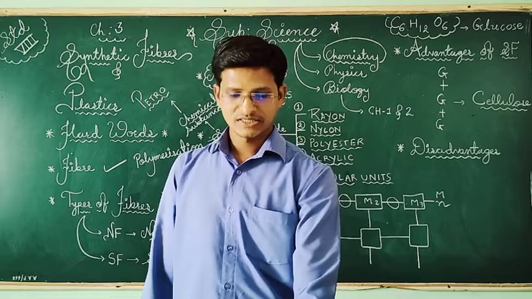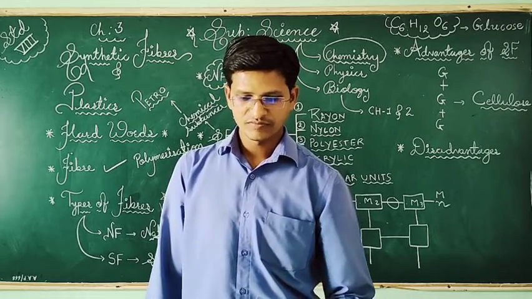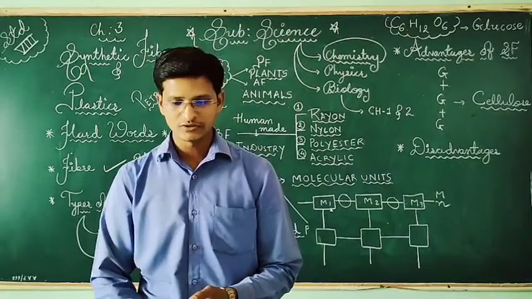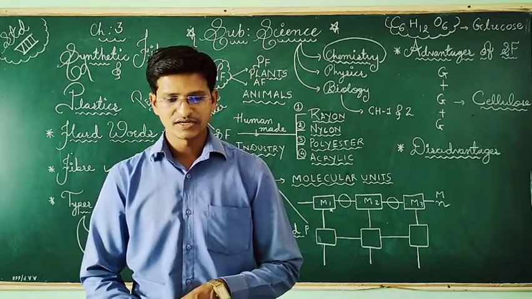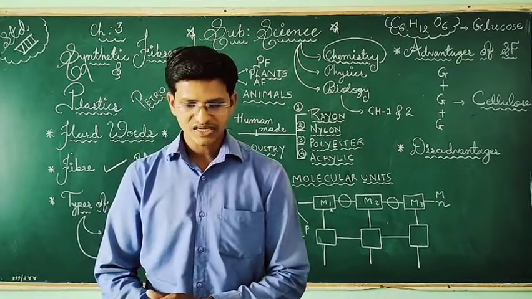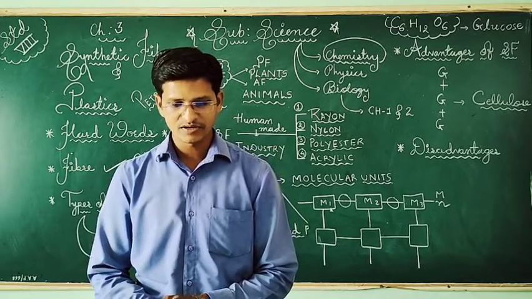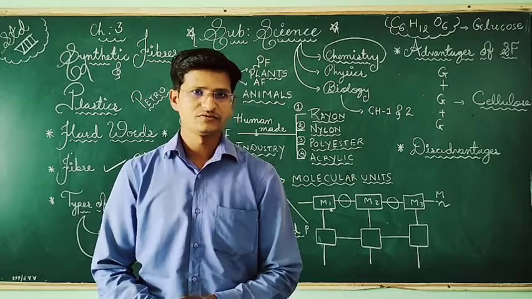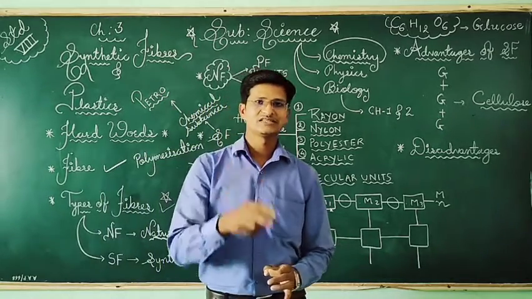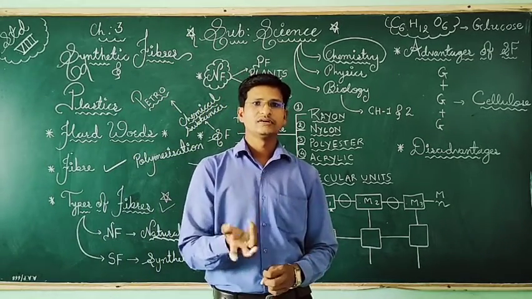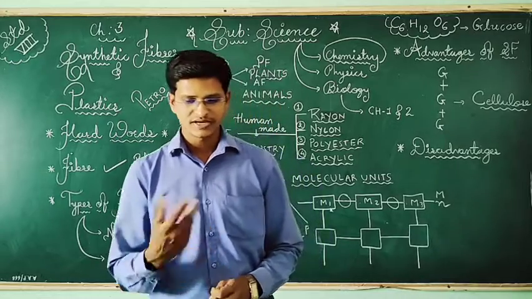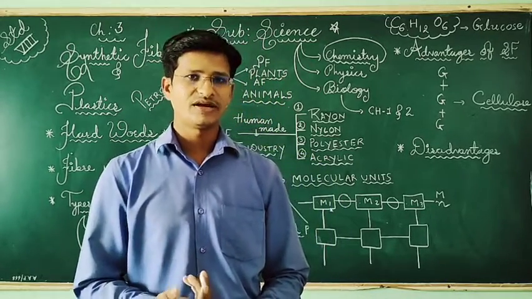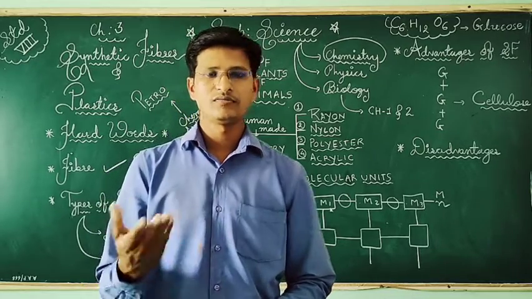Now come to the polyester. Polyester is made up of a repeating unit of chemicals called ester, and esters are chemicals which give a fruity smell. If you take any polyester, the smell is different compared to cotton or nylon, so we can easily identify whether it is cotton, nylon or polyester.